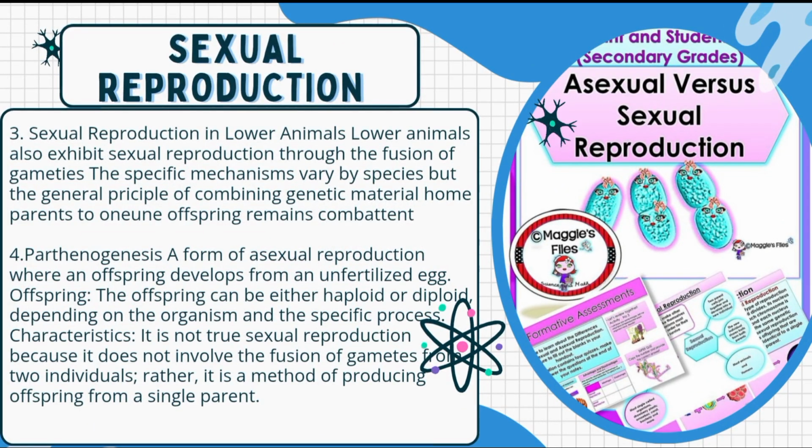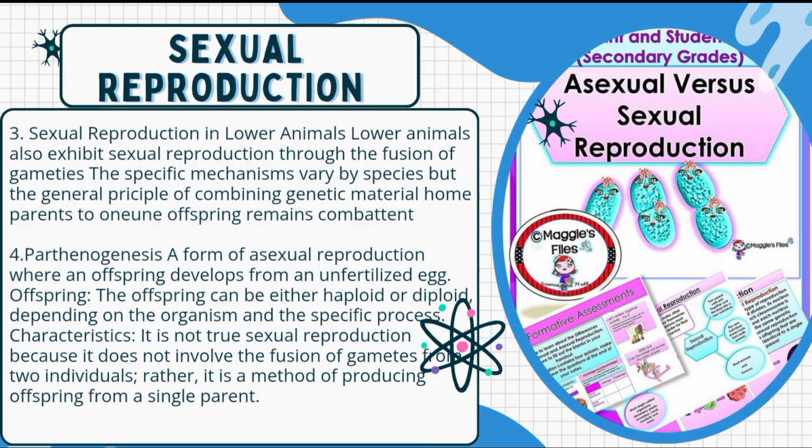Number 3. Sexual reproduction in lower animals. Lower animals also exhibit sexual reproduction through the fusion of gametes. The specific mechanisms vary by species, but the general principle of combining genetic material from parents to produce offspring remains constant. Number 4. Parthenogenesis, a form of asexual reproduction where an offspring develops from an unfertilized egg.